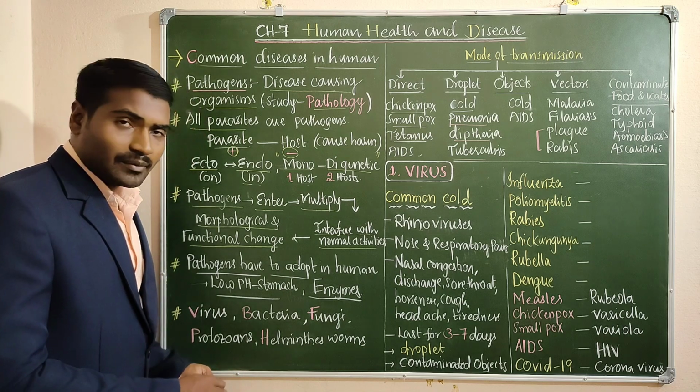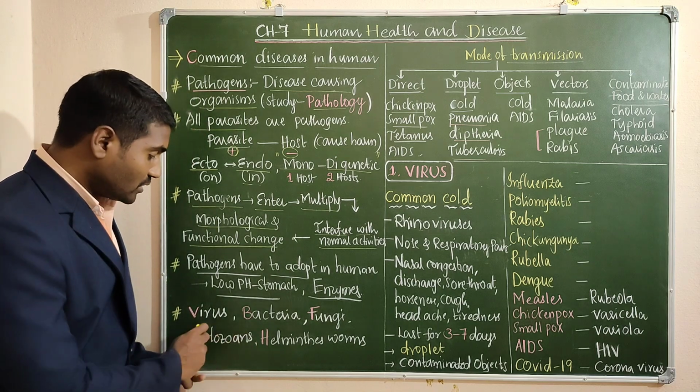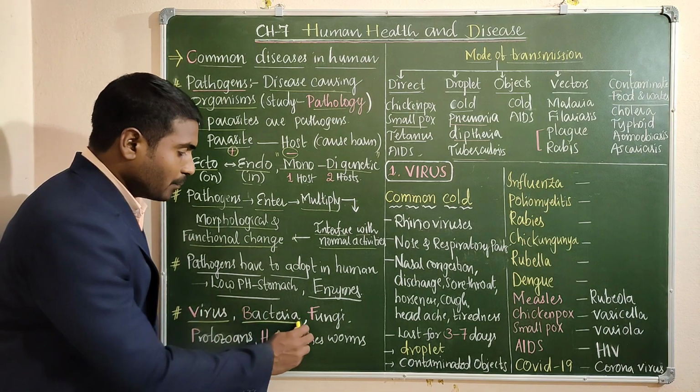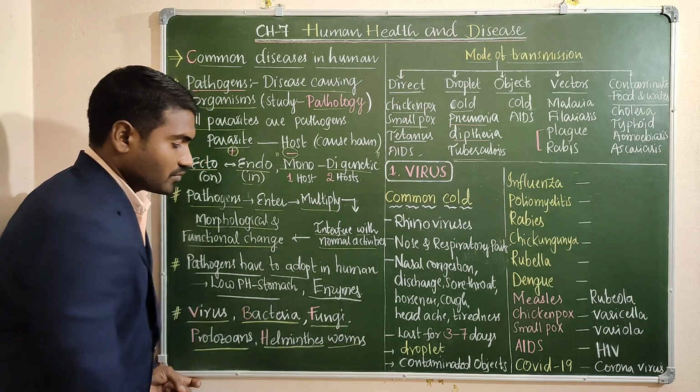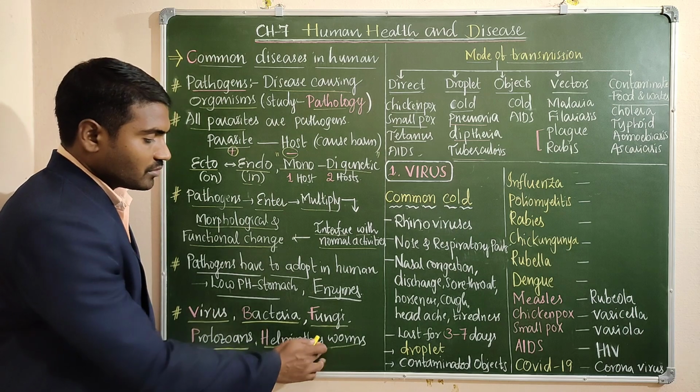Now we can classify the pathogens into categories. Pathogens can be classified into virus, bacteria, fungi, protozoans and helminth worms. Okay, helminths, worms. Same word.